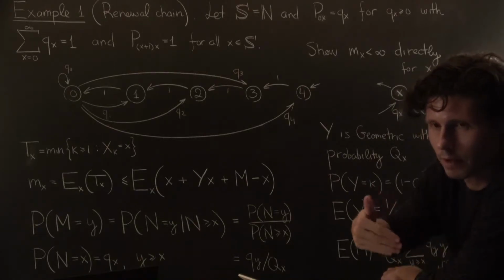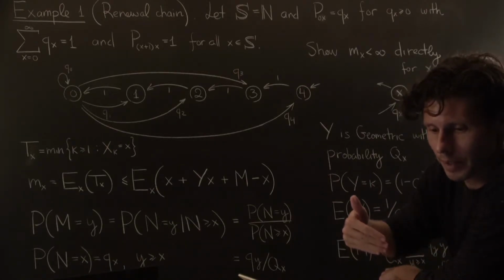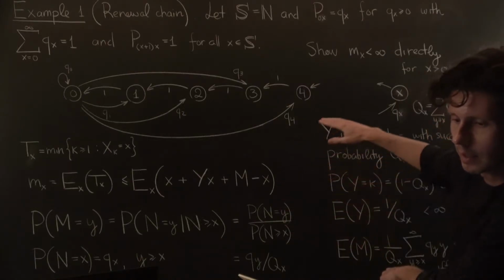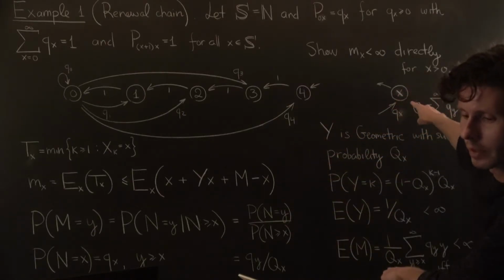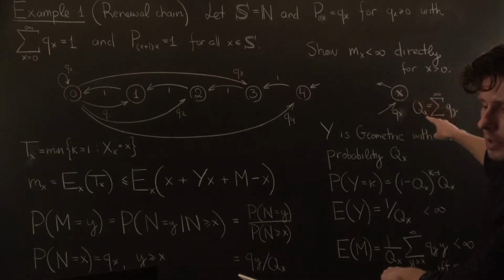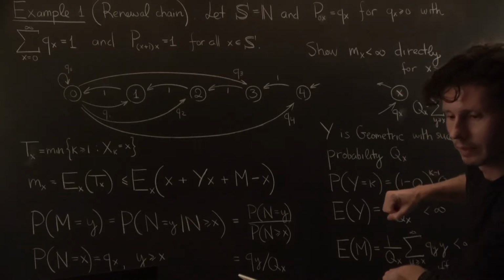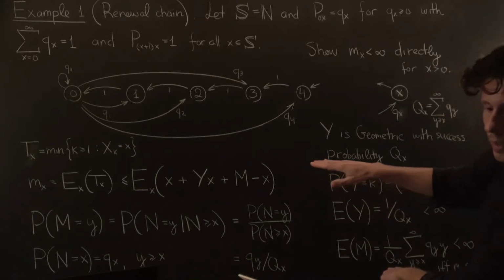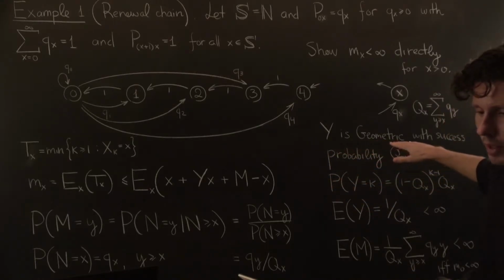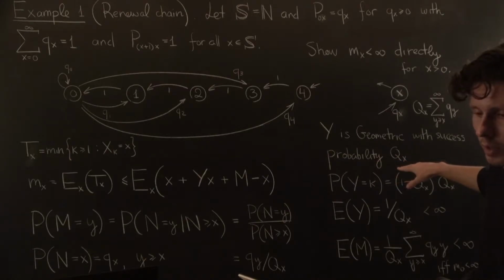Y was the very first attempt on which we've succeeded in exceeding or equaling state x. So Qx, the capital Qx, is the probability with which we reach state x or beyond. It's a sum over all qy for y greater than or equal to x. And therefore y is just a geometric random variable with success probability Qx.